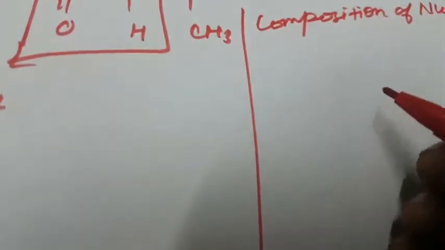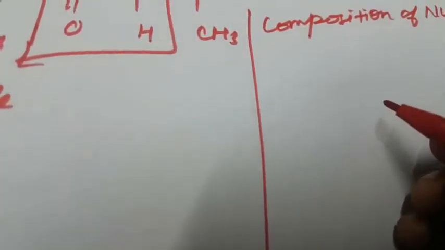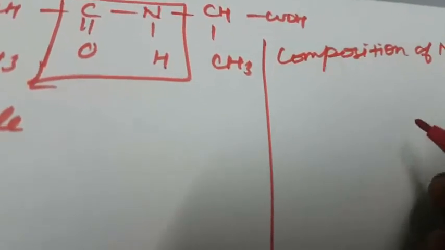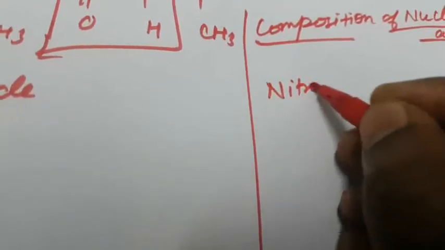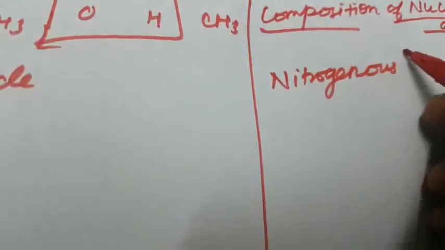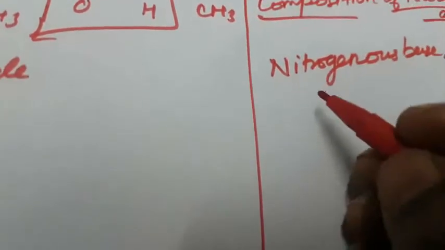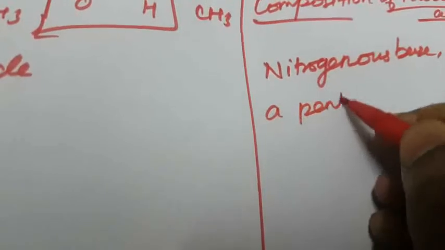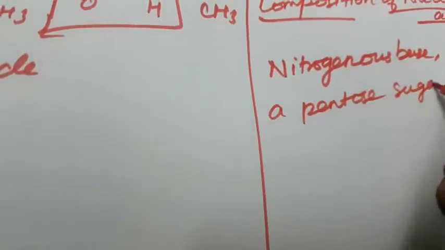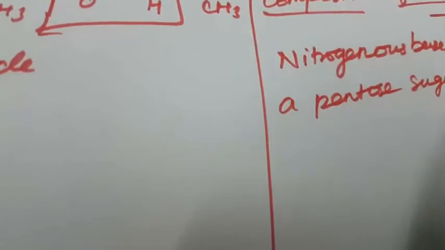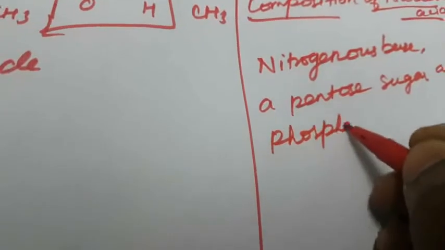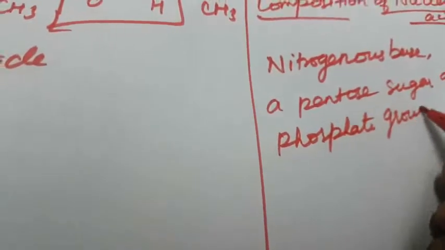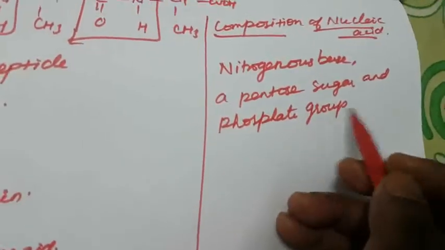Nucleic acids are biopolymers of nucleotides. Hydrolysis of DNA and RNA yields three components, namely a nitrogenous base, a pentose sugar and a phosphate group. What is pentose sugar? A sugar with five carbons, so that is pentose. So the composition of nucleic acid is the nitrogenous base, pentose sugar and the phosphate group.